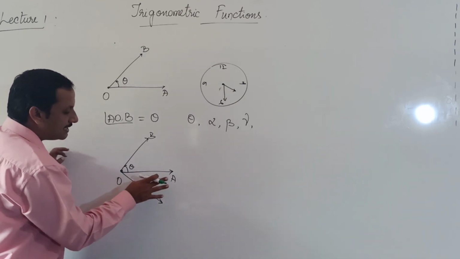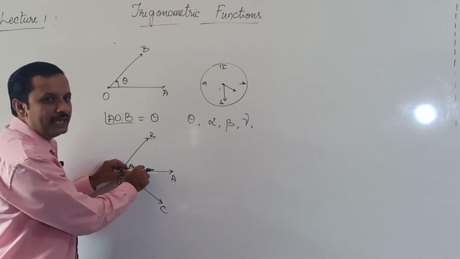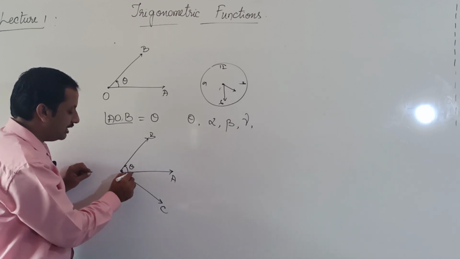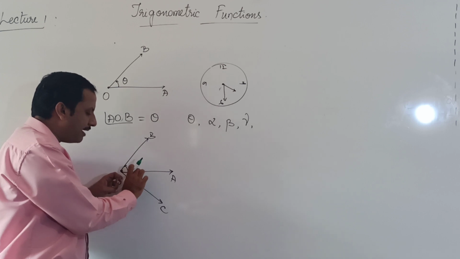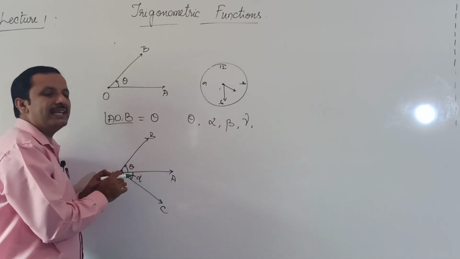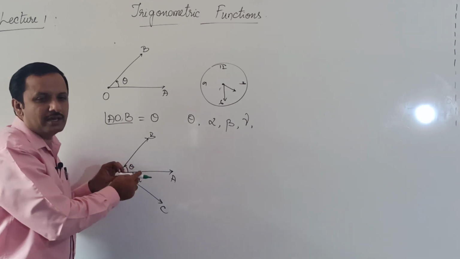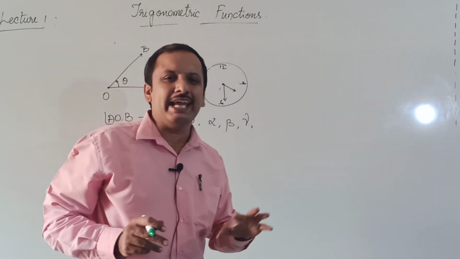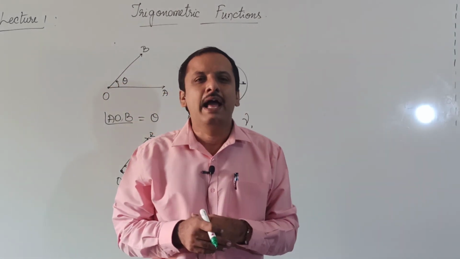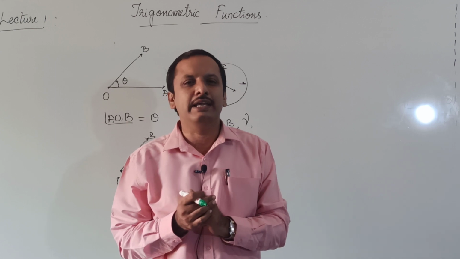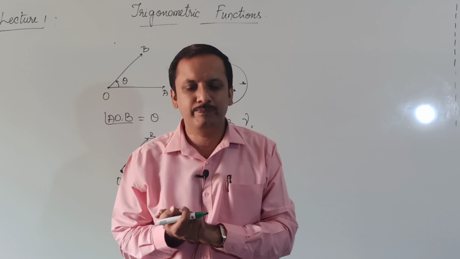However, if this is our initial line OA and we are rotating this OA in the clockwise direction, let us say this angle is alpha, then though the magnitude is alpha, we denote it as minus alpha, because this is measured in the clockwise direction. Whenever an angle is measured in the anti-clockwise direction, that angle is to be considered as positive, and when we measure an angle in the clockwise direction, it should be treated as negative.